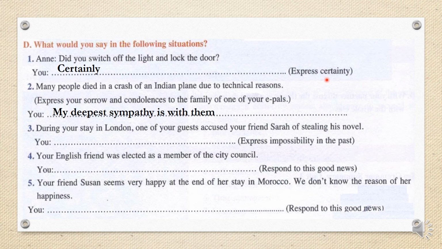During your stay in London, someone accused your friend of stealing his novel. You can say, Sarah can't have stolen your novel. Okay, so during your stay in London, one of your guests accused your friend Sarah of stealing his novel. You can say Sarah can't have stolen your novel. So can't have because it's in the past, and the past participle of steal is stolen.